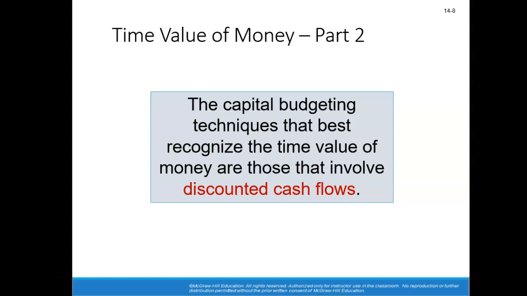And we understand that these cash flows are coming in over a period of time. The amounts may be $10,000 each year for the next 5 years. However, $10,000 received 5 years from now is different than $10,000 received today. So we'll look at what we call a discount rate to discount these cash flows using the capital budgeting techniques.